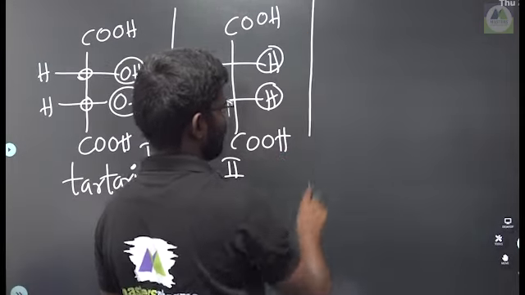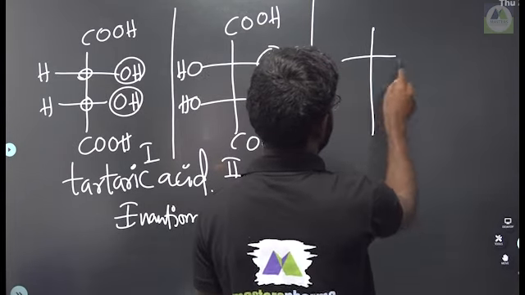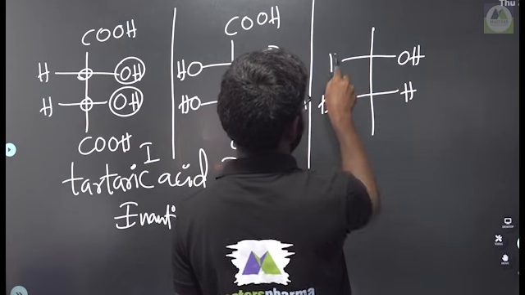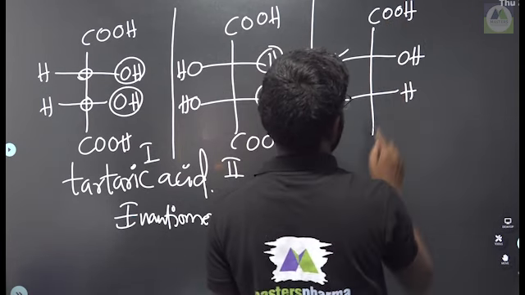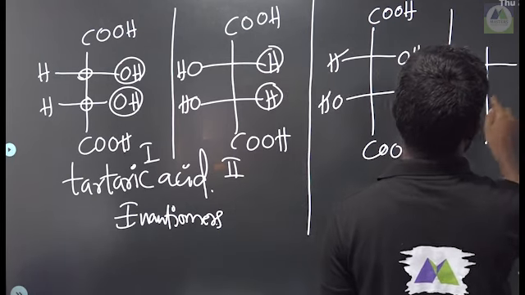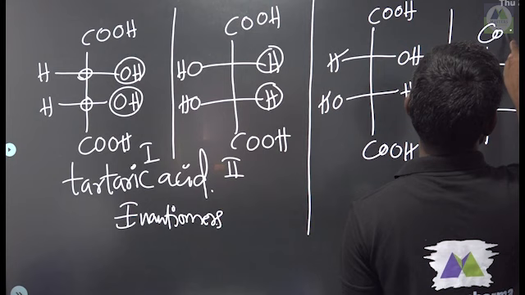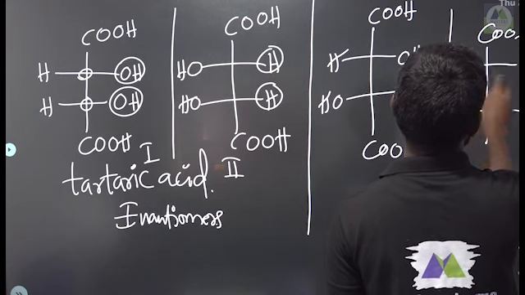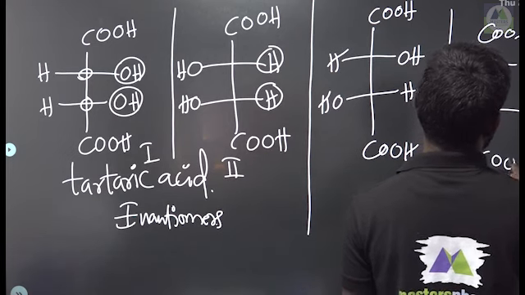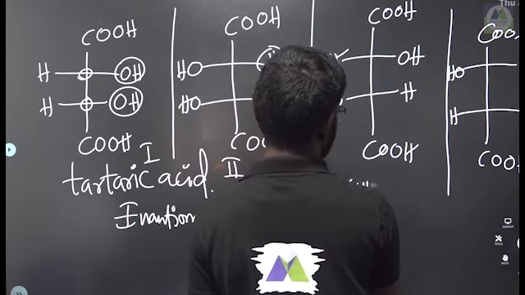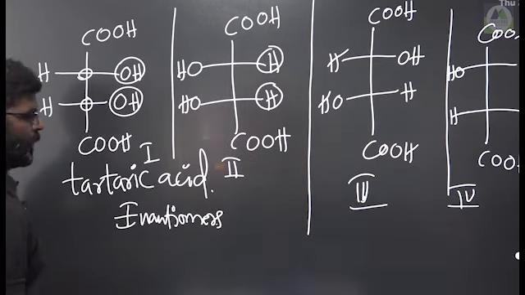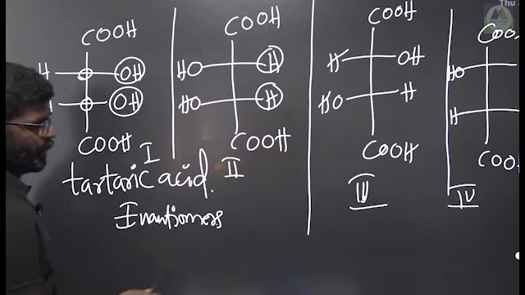Coming to the diastereomer category, right? Same: here OH and here H, here OH, here H, here COOH, and downside also COOH. The mirror image of this compound is here COOH, right side OH, here H, here H, here OH, COOH, right? This is compound number 3 and this is compound number 4. Fine? The relation between 1 and 2 is enantiomer.